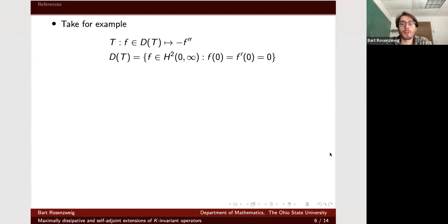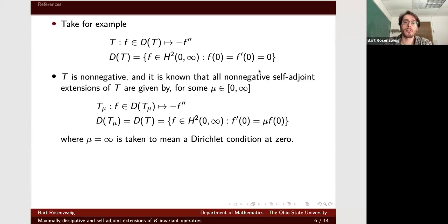Okay, so it's all a bit abstract for now. Let me give a concrete example. So now let's define this very nice operator. This is minus two derivatives on the half line. And if we define it on this domain with H2 functions that are clamped at 0, this is a non-negative symmetric operator.